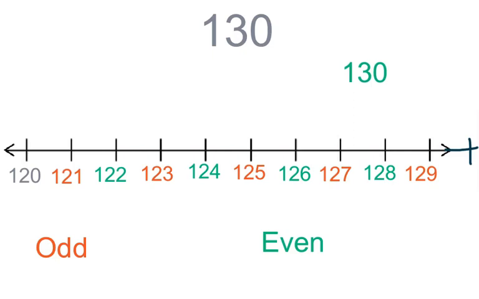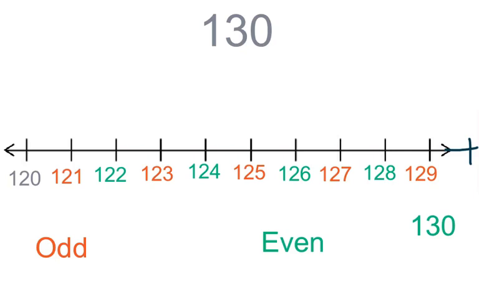This was a bit of a trick question. 130 is an even number, so it's going to be green. If you had guessed gray because 120 was gray, that's a good guess. 120 is gray because it's the first number on my number line.